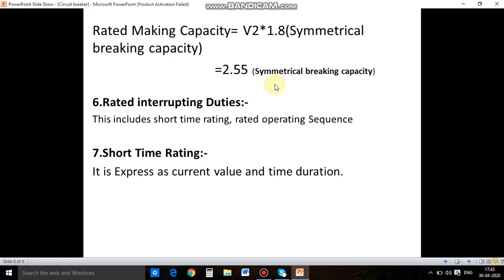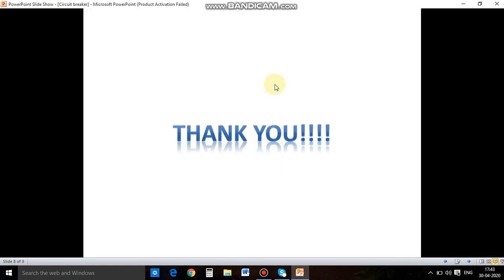So friends, these are the different ratings of a circuit breaker.